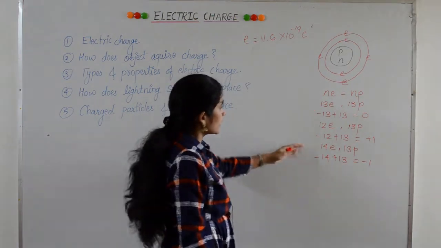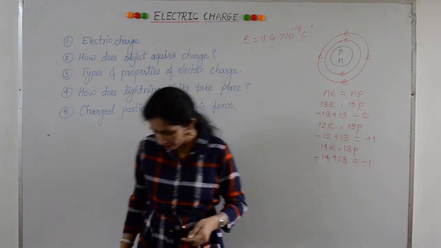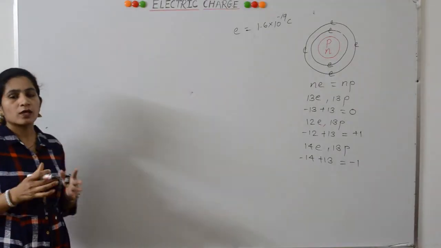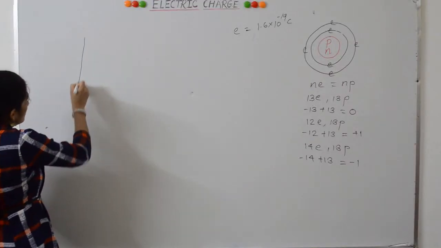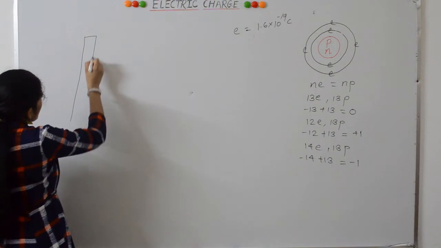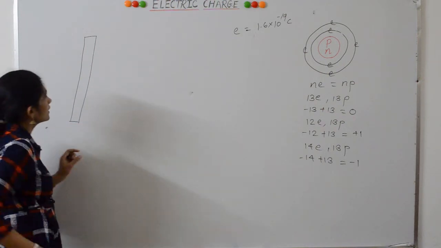This is about the atom. Let's talk about matter. What happens when you rub a plastic rod on a silk cloth? The electrons are transferred from the silk cloth to the rod, and after transferring electrons, the cloth becomes positively charged and the rod becomes negatively charged.